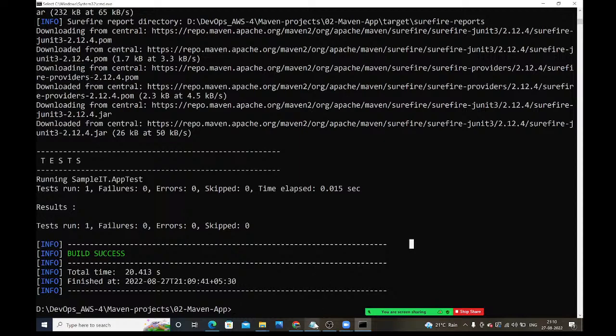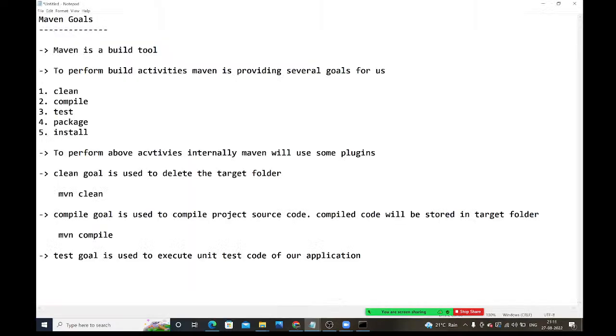So what is the next goal? Package goal. What will this package goal do? Package goal is used to generate a jar file or war file for our application.